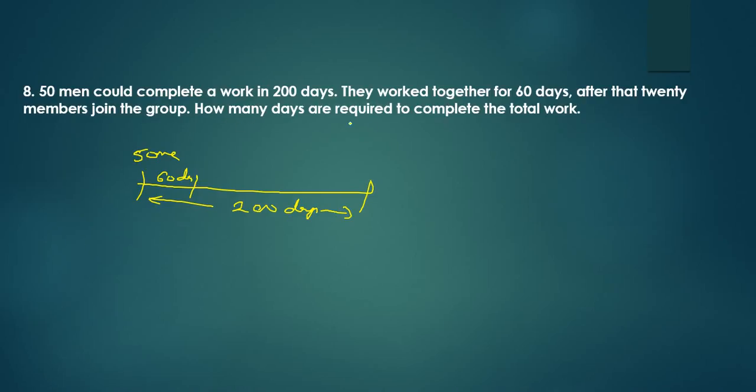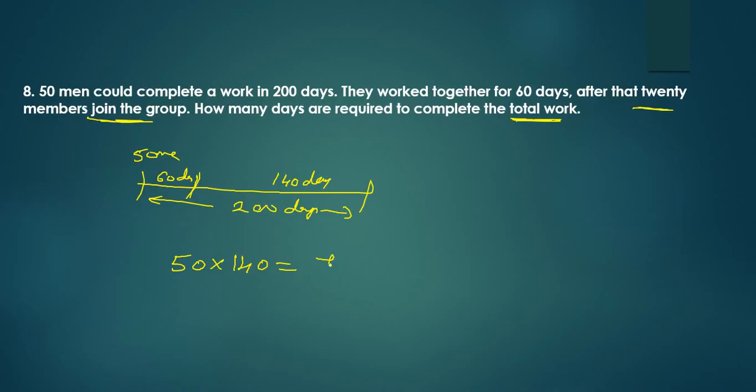How many days are required to complete the total work? Here you have to find the total work. See, you have to be careful whether he is asking us to find the total work or the remaining work. Okay. Now, after 60 days, if there are only 50 men, they can complete the work in 140 days. But what happens to the number of men? It is increased by 20, they joined the group.